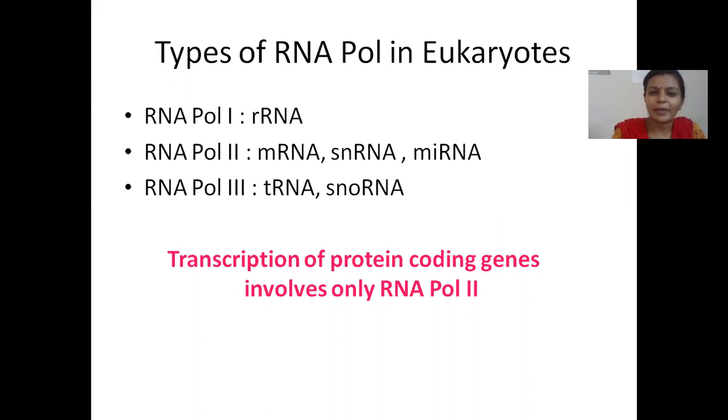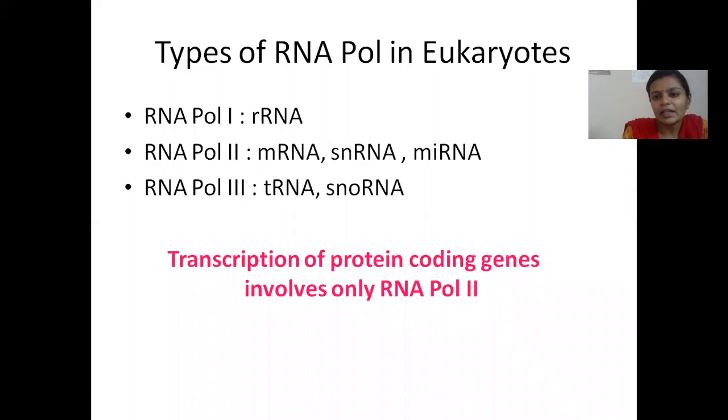As already mentioned in the previous class, there is only one type of RNA polymerase in prokaryotes, whereas in eukaryotes we have several RNA polymerases, each for a separate set of RNAs. It would be useful to know that there are at least 3 known RNA polymerases in eukaryotes.